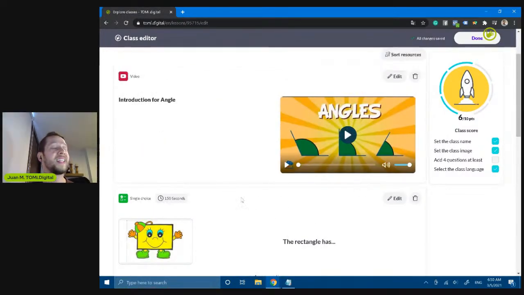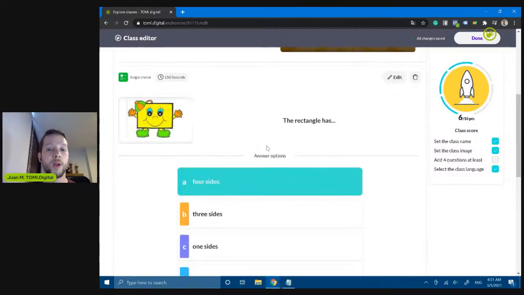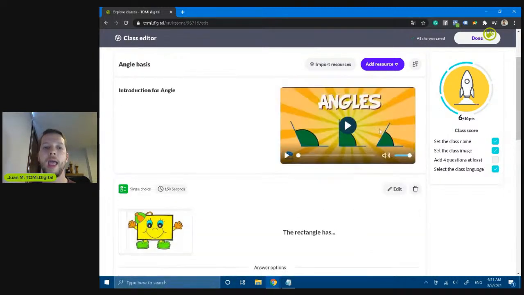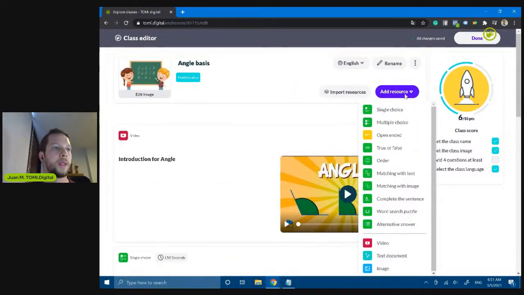Let's move forward. Please let me know if you have any question about each one of the types of questions, the types of activities I'm using. I'm gonna answer you. So I'm seeing that the chat is a little bit quiet, so just please say hello or something in the chat to know that you are there and you're connected. I'm seeing that we have 15 people connected to the lesson today. So please send me any message to the chat to know that you are there. And let's move forward with the next type of question.